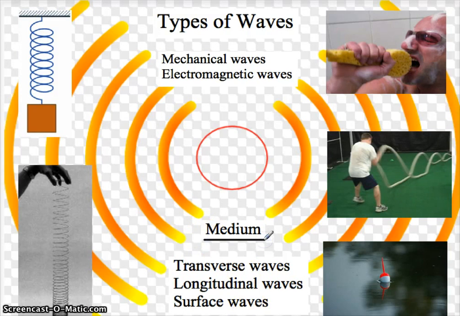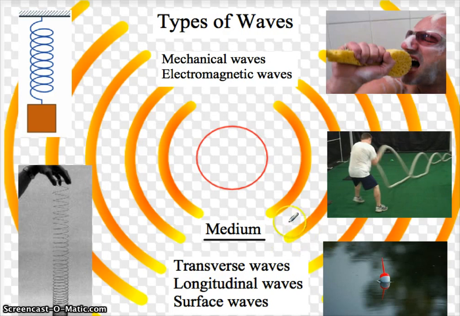A medium just basically is the route in which the waves travel. For example, water is the medium in ocean waves. The wave goes forward and the water is what it goes through. In seismic waves, earth is the medium. It's the place in which the waves go through. And when you have sound waves, the atmosphere, the air, is the medium.